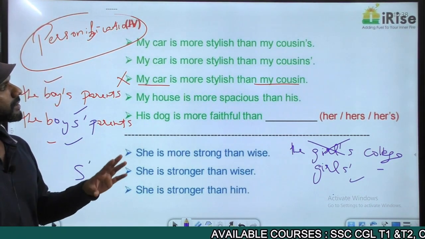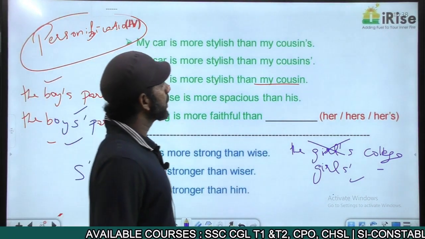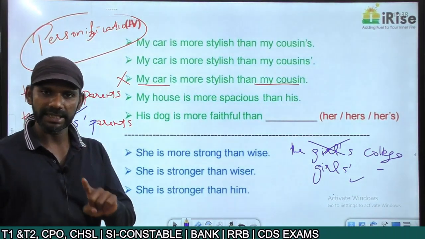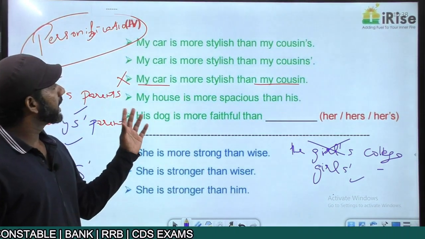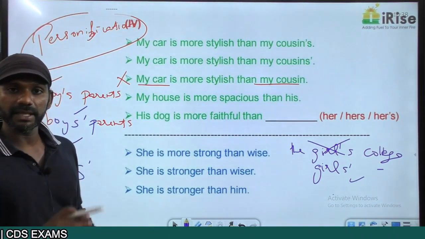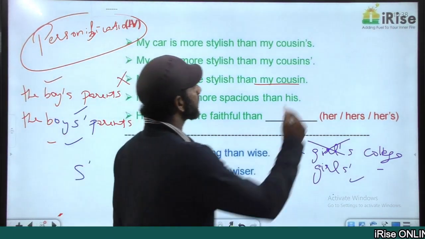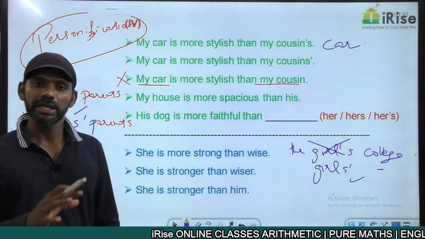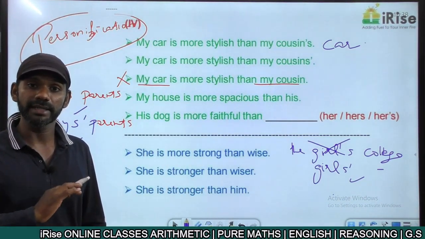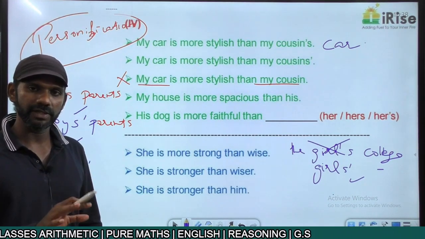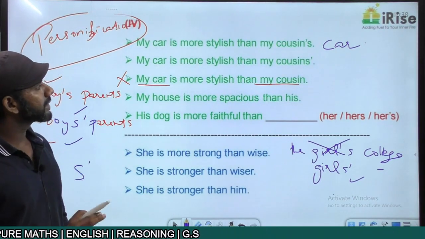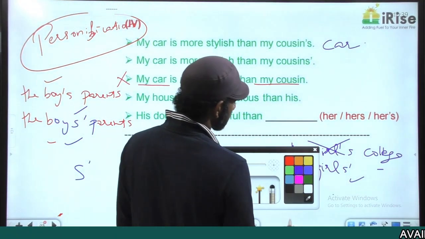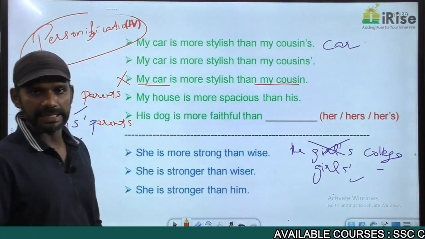Now come to the first one. My car is more stylish than my cousin's. Cousin's, apostrophe S, means how many cousins are we talking about here? One cousin, because apostrophe S. Cousin's means cousin's car. The noun car is understood here. We are not using it again just to avoid redundancy.